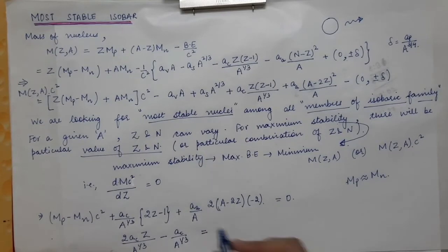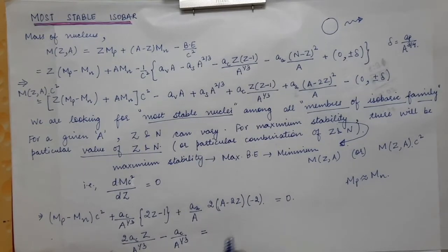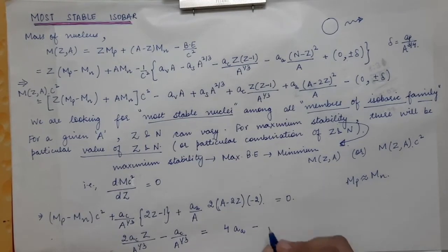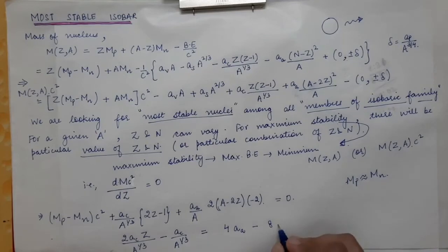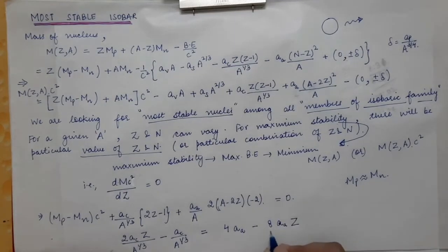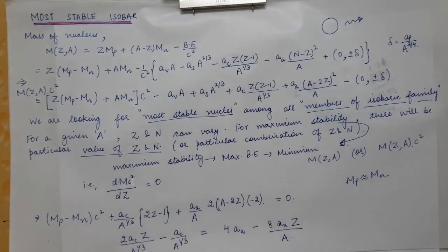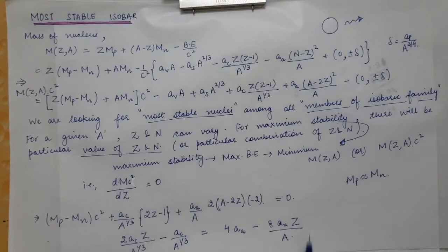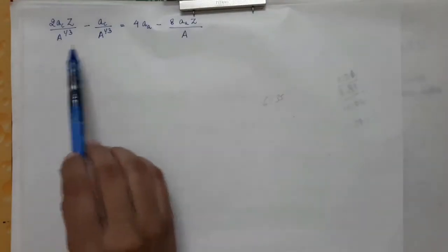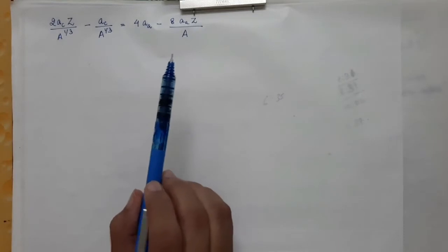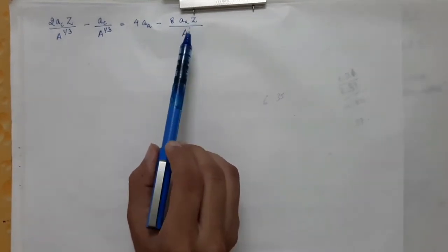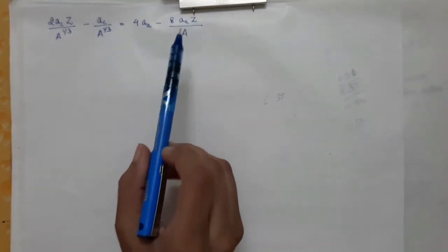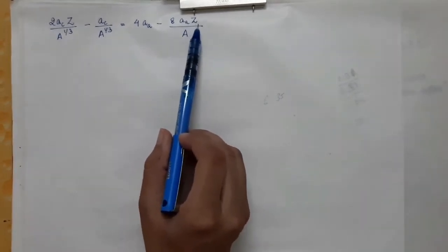This will be equal to, now we will open this asymmetric term, and you will simply get 4 times the asymmetric constant minus 8 times the asymmetric term constant times Z divided by capital A. So you will solve this term, and then you will take it to the right hand side, you will get this expression. So this is the last equation that we had got. Now we are looking for a particular combination of proton and neutron number for a constant capital A, which is the most stable isobar. So now we are going to find the expression for this proton number.